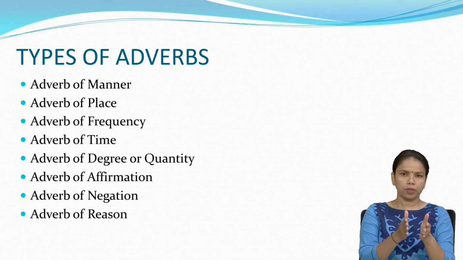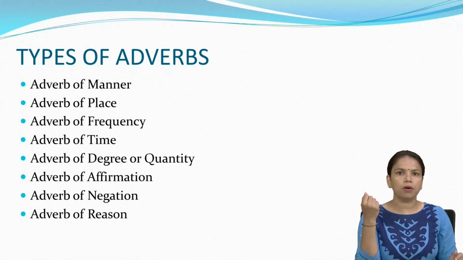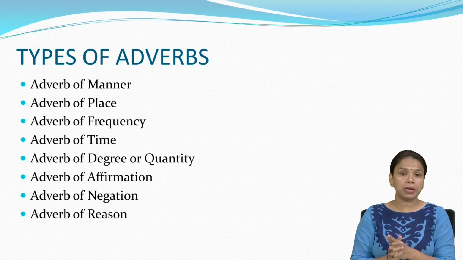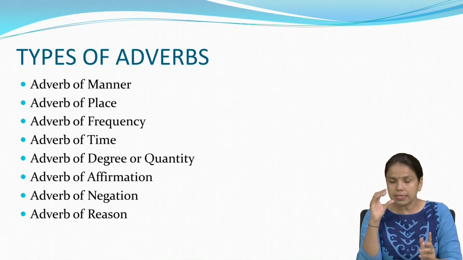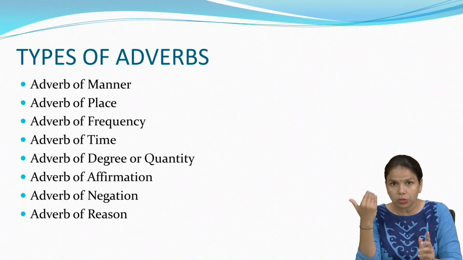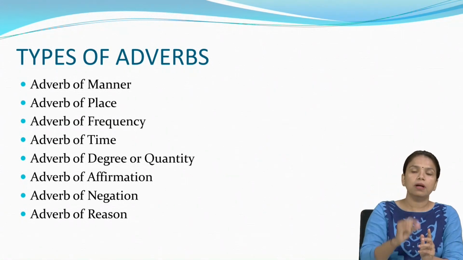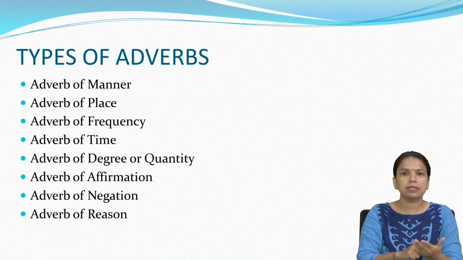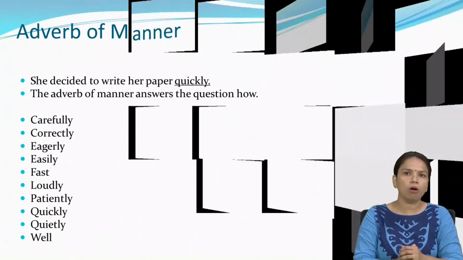Now, there are many types of adverbs: adverb of manner, adverb of place, adverb of frequency, adverb of degree, or you can say adverb of quantity, adverb of affirmation, adverb of negation, adverb of reason. In any sentence, if some words describe the verb, accordingly we can say this is the adverb of place, this is the adverb of manner. Okay, so let's first discuss adverb of manner.